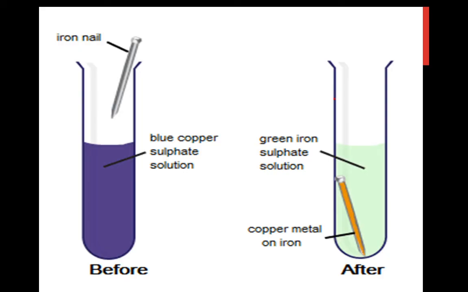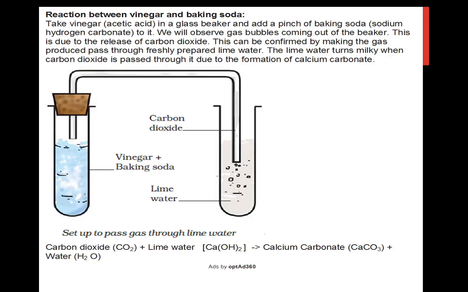Then we have learned the rusting of iron. For that we take the copper sulfate solution. In that we put the iron nail. After that the blue color solution changes to green color, and there is a deposition of copper metal on iron, meaning there is a formation of rust. So that process, rusting of iron, is a chemical change.